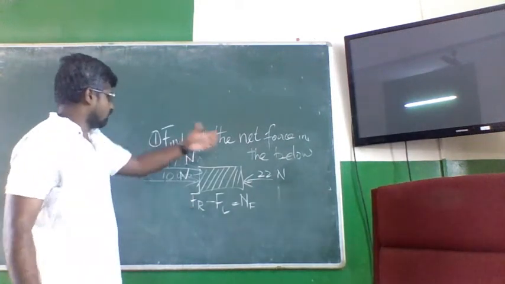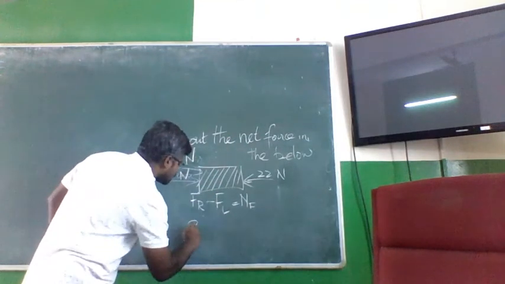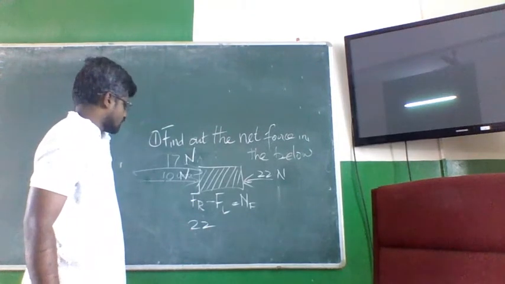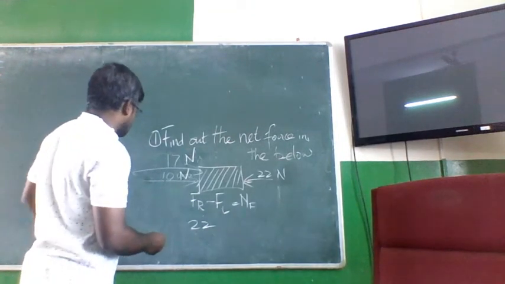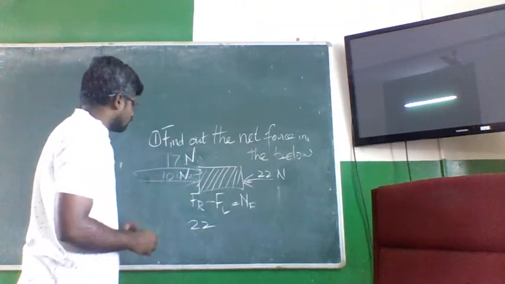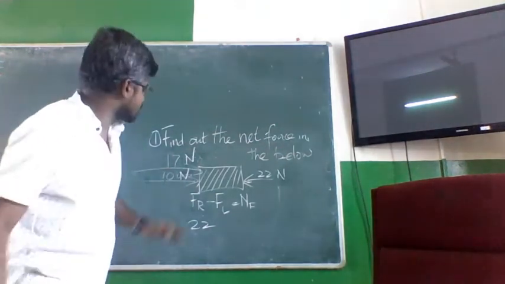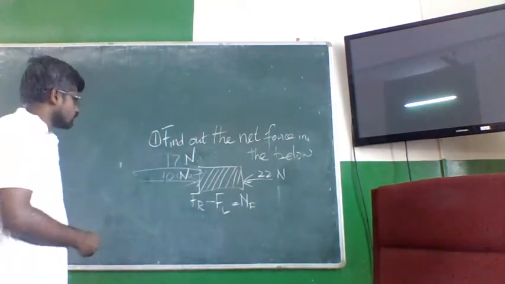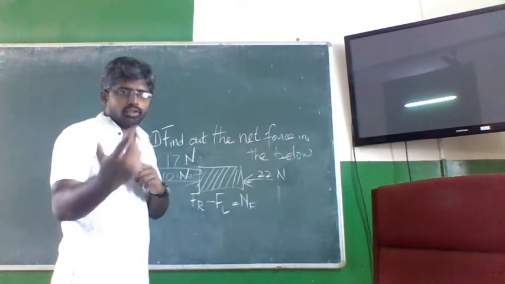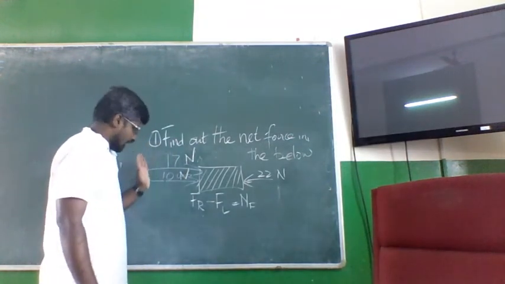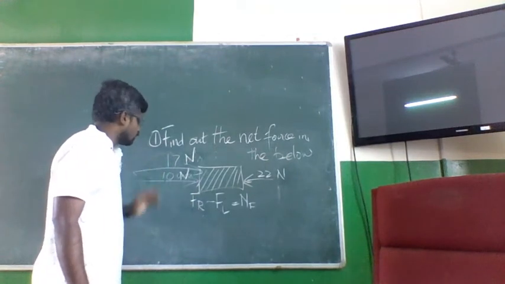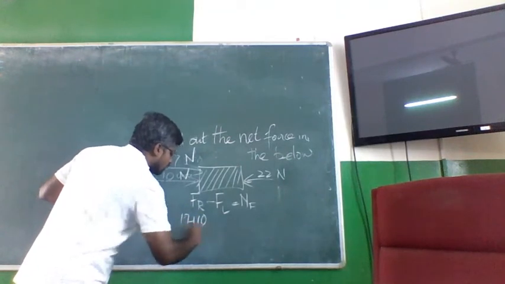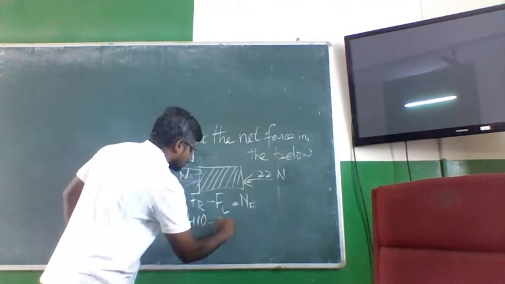So what is the force on the right? Force on the right, 22. Force on the left: for you it is right, for me it is left, but you understand, this is always right and that is left. The forces on the left hand side: 17 plus 10, 27, minus 22.